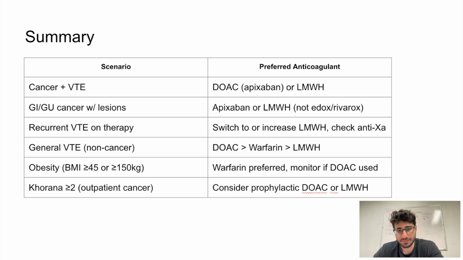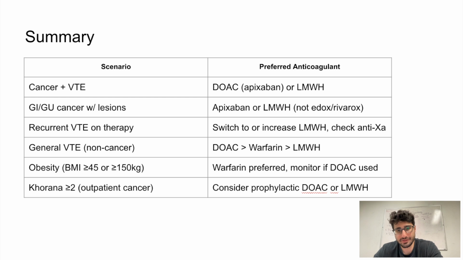Now let's go over this table to wrap things up. So this is going to be a useful table. It highlights the preferred anticoagulation strategies in different clinical scenarios that we just went over. Let's start with cancer-associated VTE. Both DOACs, especially apixaban, and low molecular weight heparin are considered appropriate. The shift toward DOACs is supported by recent trials like Caravaggio, but low molecular weight heparin remains a strong option, especially in complex or high-risk patients.